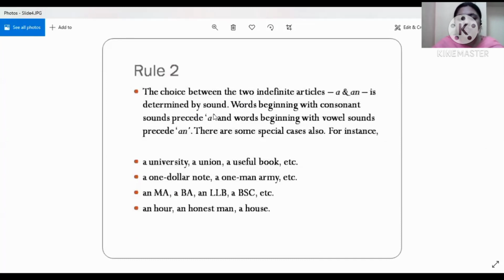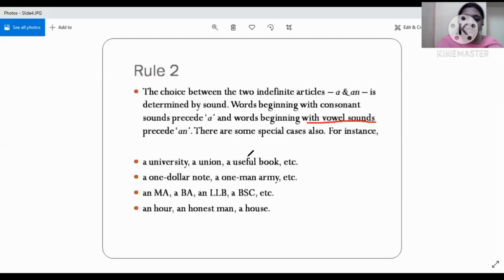Now, one thing which you should make a note of is that we never say that we use an article an before a vowel. No, that is incomplete information. We use the article an before the words which begin with vowel sounds. So we have to pay attention to the sound, to the pronunciation of that word, before using any indefinite article.